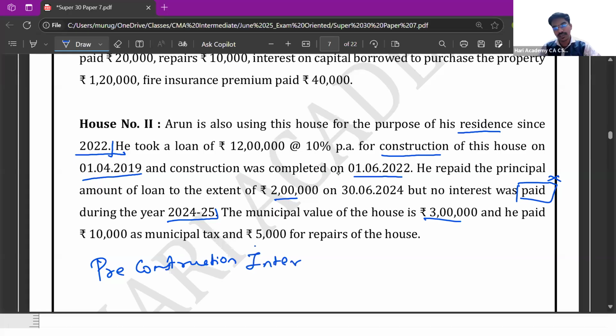Pre-construction interest. As far as pre-construction interest is concerned, from the period in which the loan is borrowed till the end of the financial year preceding the financial year in which the construction is completed, the interest for this period is to be split out into 5 parts, and it has to be claimed equally in 5 next subsequent years.